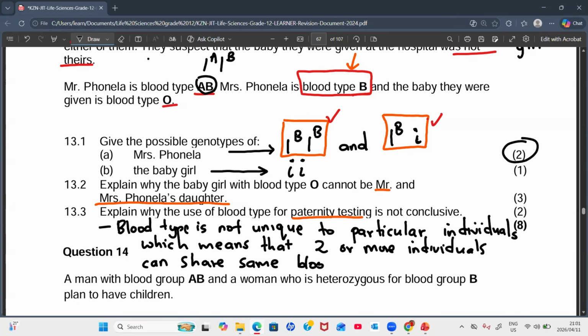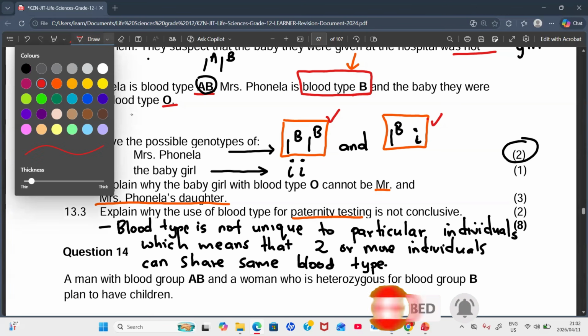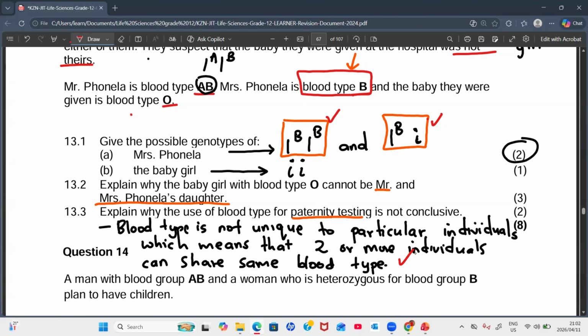So I cannot really conclude and say, Utimina, this is my baby just because we have the same blood type, because there can be any other man who can give the same blood type, and it's not me. And we are sharing the same blood type with that man. So those combinations are something.